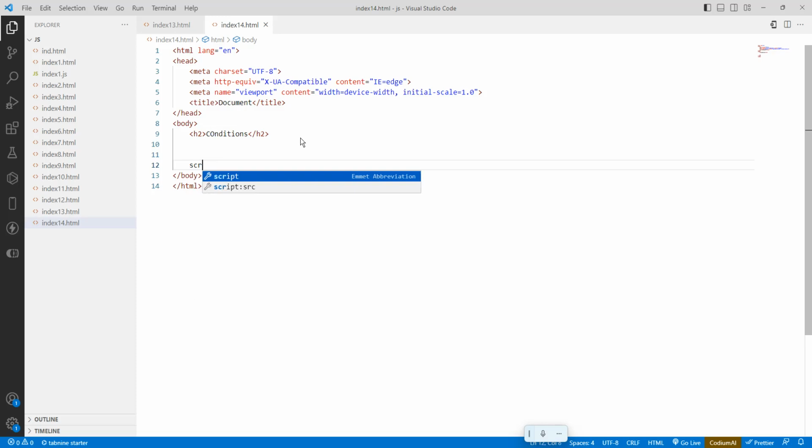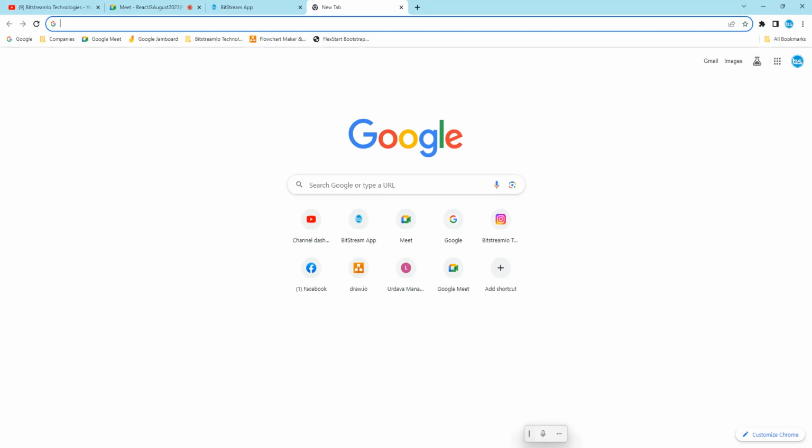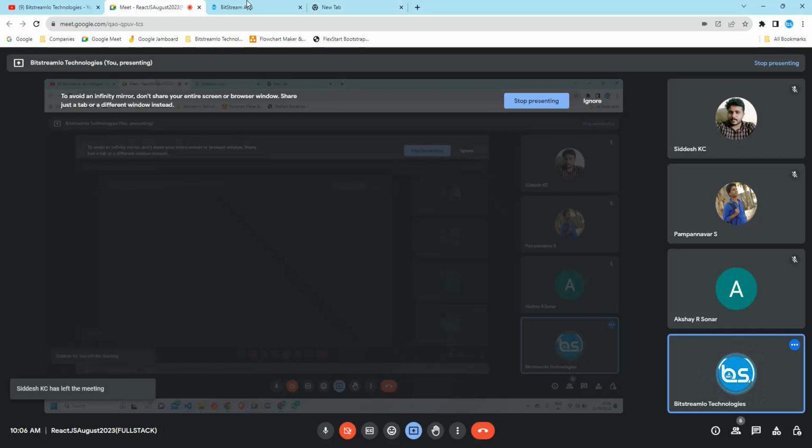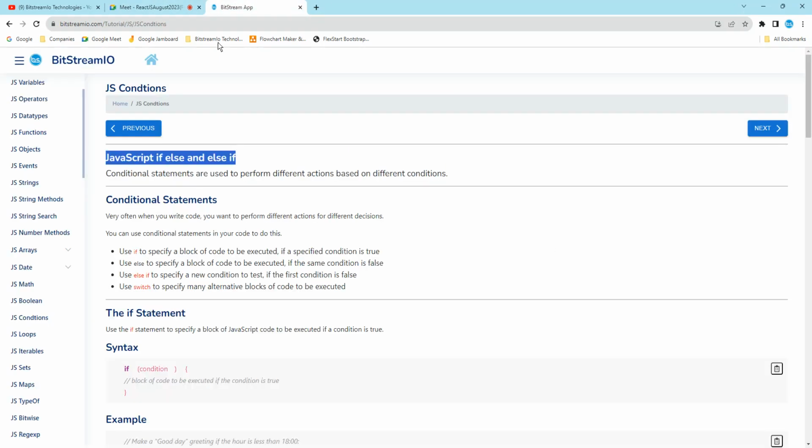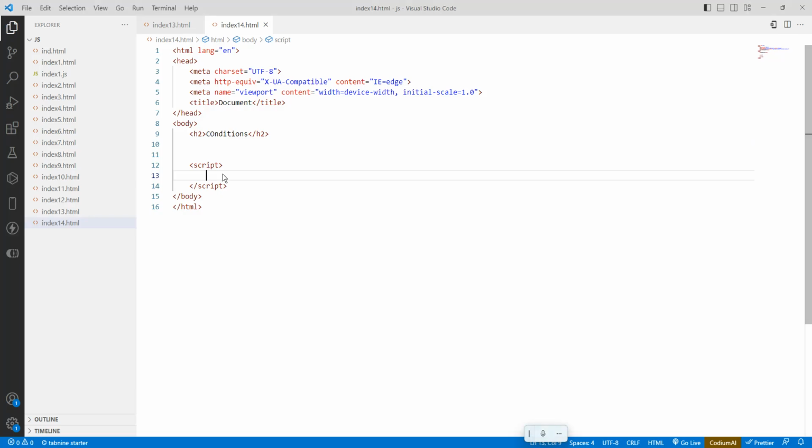Okay, so script tag. Then we are going to add our code here. So how to add code? Let's say, one minute. Okay, so now how to add a script? First is the first condition. What is the first condition? Let's say I will take one scenario.